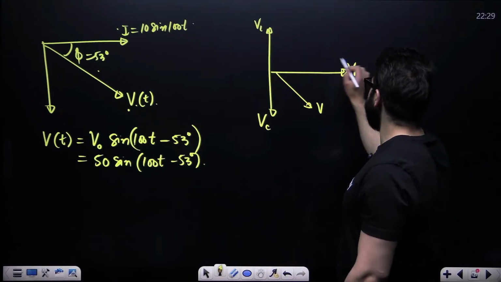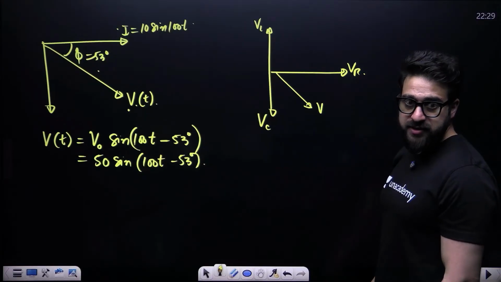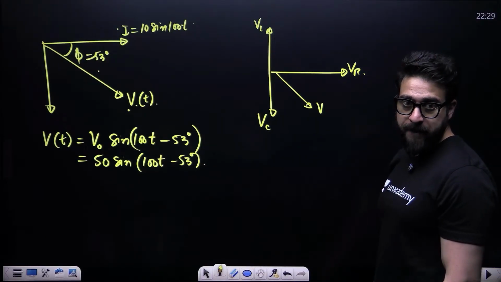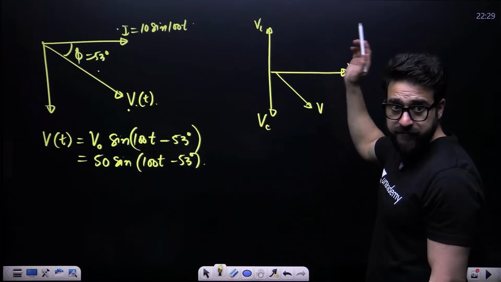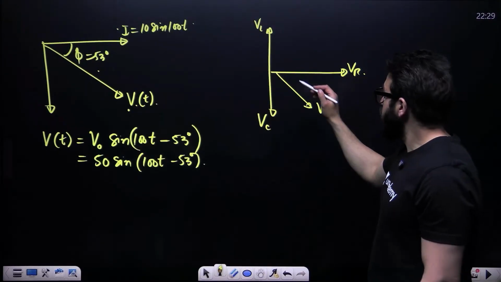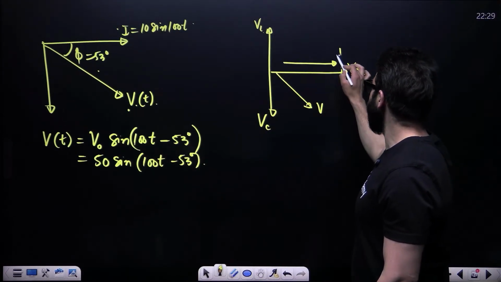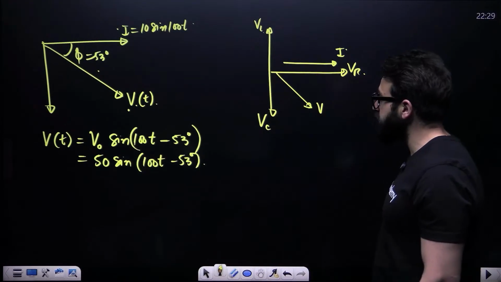Okay, so this is current. Now, guys, don't you think that in this particular case, we say VL leads current by 90 degrees. Okay, VL leads current by 90 degrees.